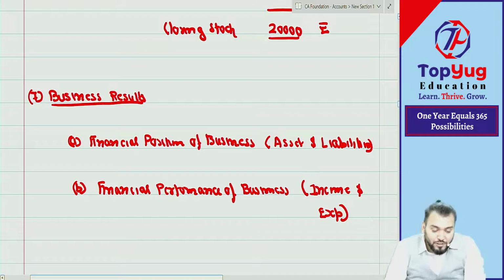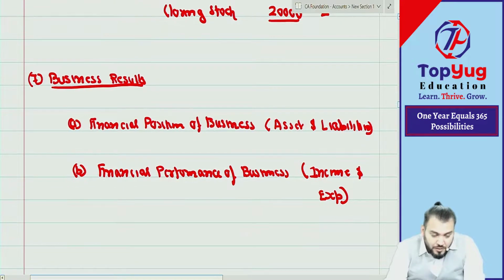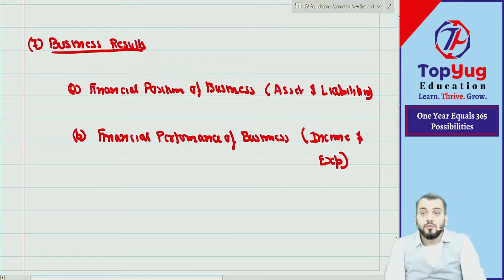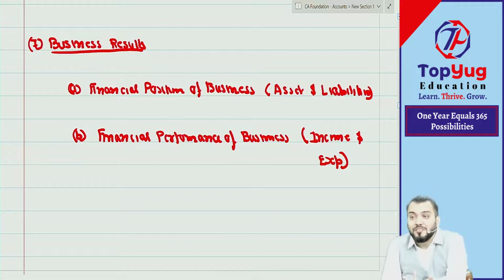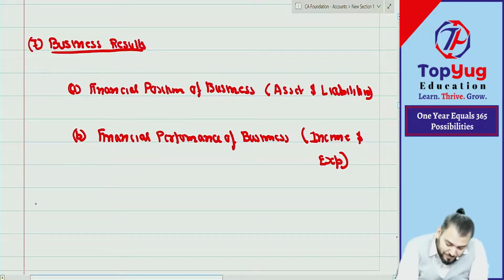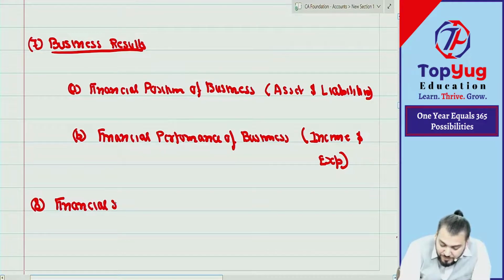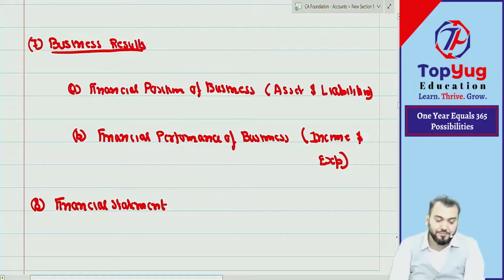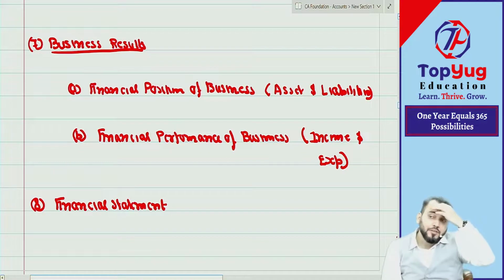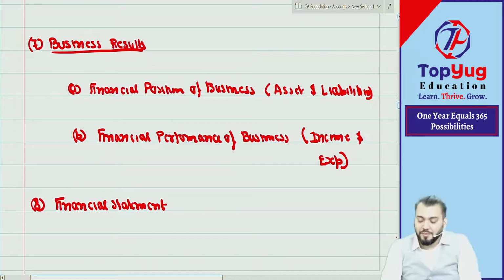Now the question arises. We communicate to whom? To the user. User of what? So first we need to understand what is a financial statement.